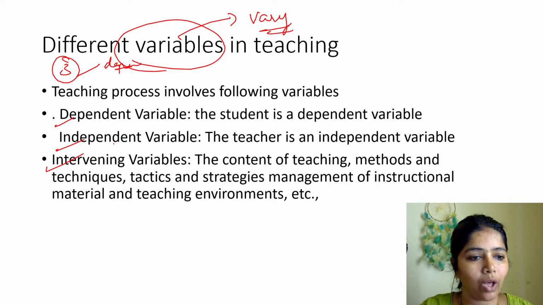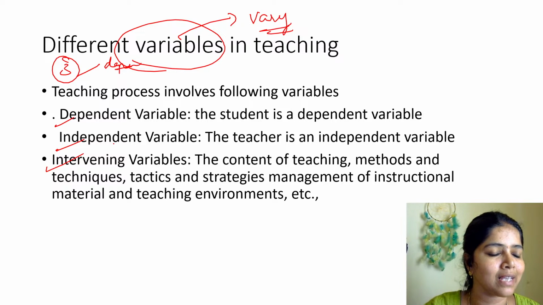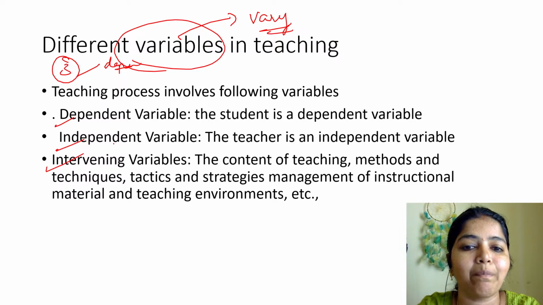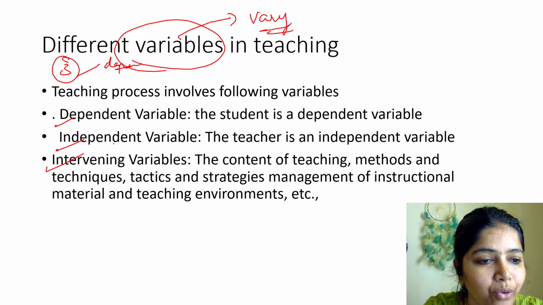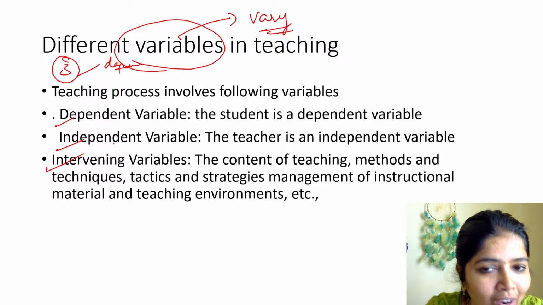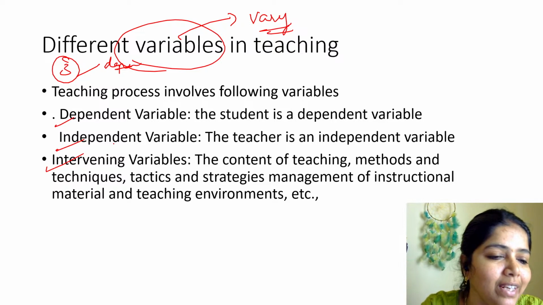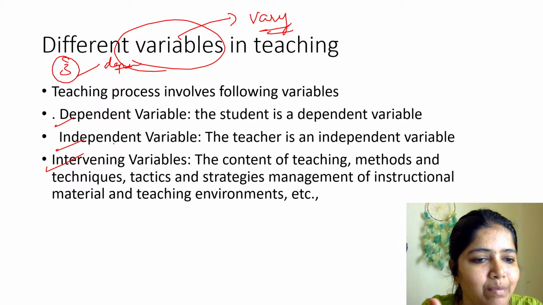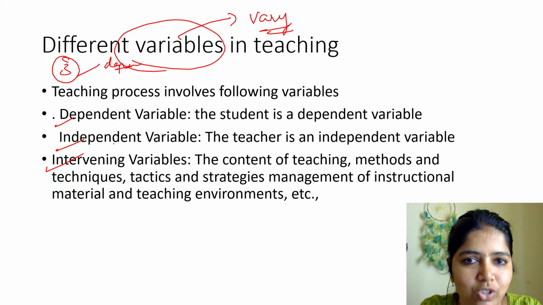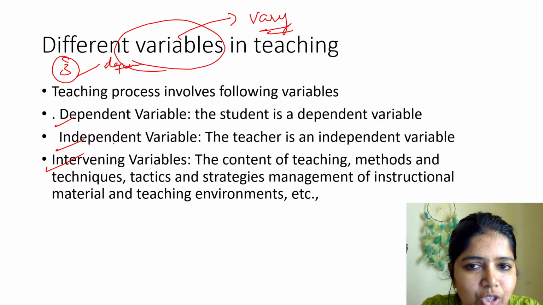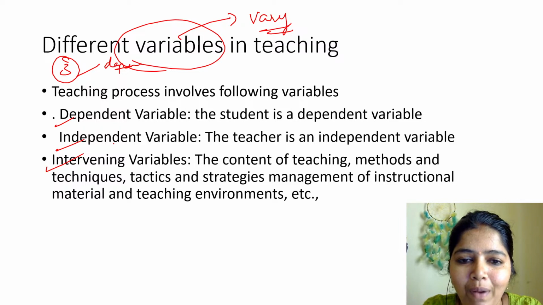Imagine now we are the variables. Who are our variables? I am a variable, you are a variable, and the content, the PPT, the YouTube, Unify study, all of these we call intervening variables. Clear? I am a teacher, I am a variable, you are a student, you are a variable. YouTube, your devices, your technology, Unify study, all we call an intervening variable. How, ma'am? A dependent variable is a variable on which you depend.